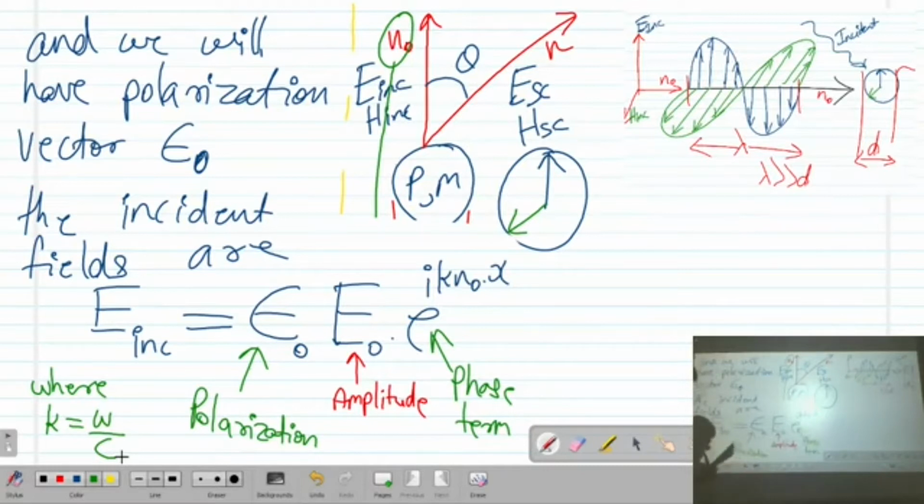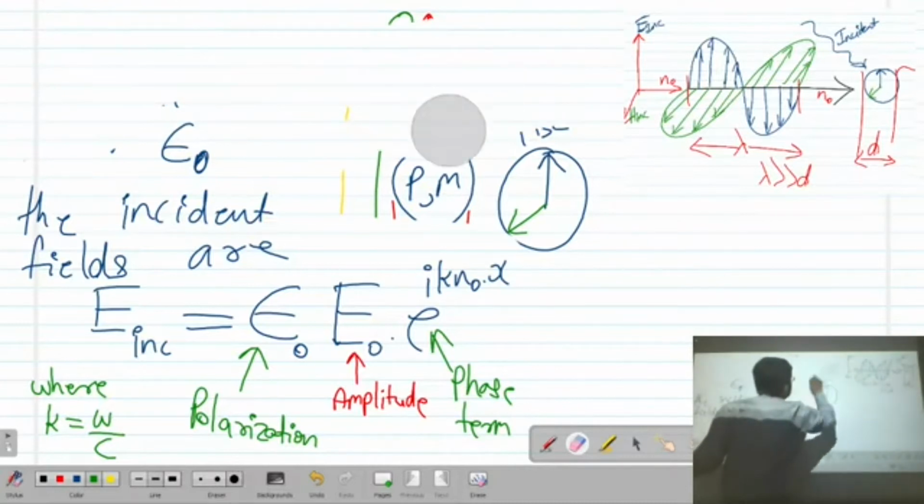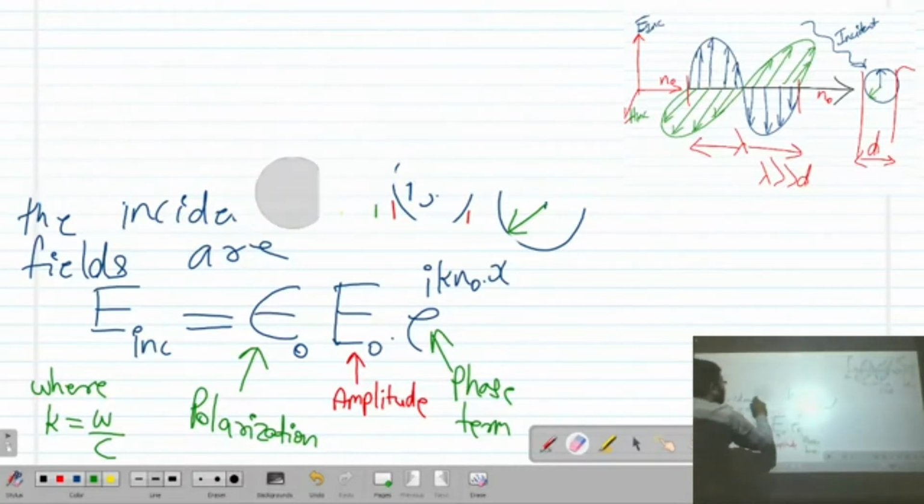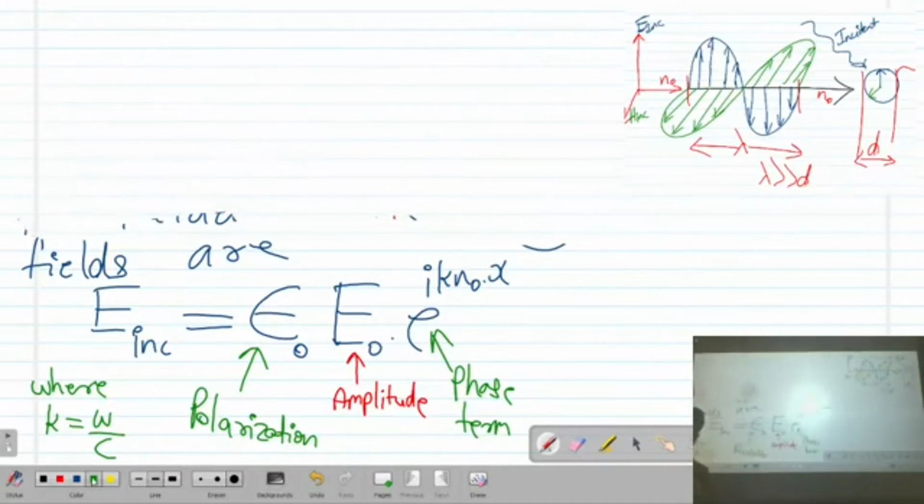Now, having the electric field, we write the magnetic field.